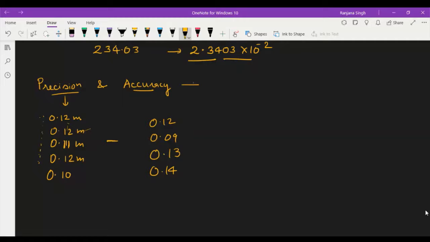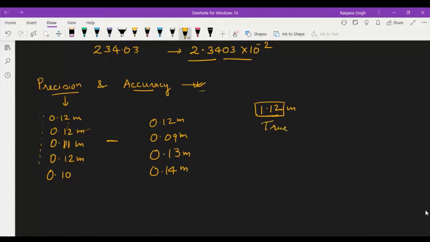But what is accuracy? Accuracy is the degree of closeness of the measured value and the actual value, or you can say the true value. If this is the true value of this measurement, meter is the unit, then in this case these measurements are close to this true value, right?